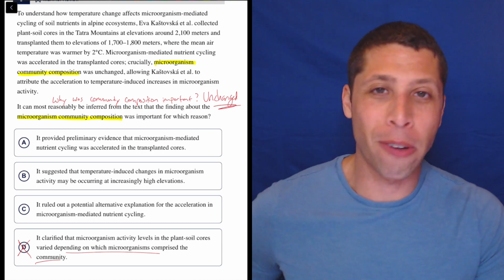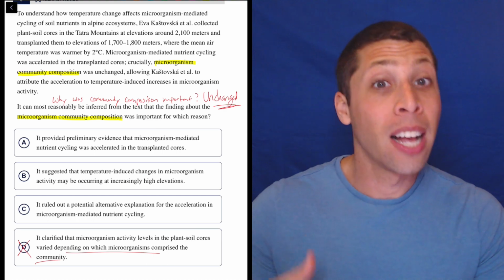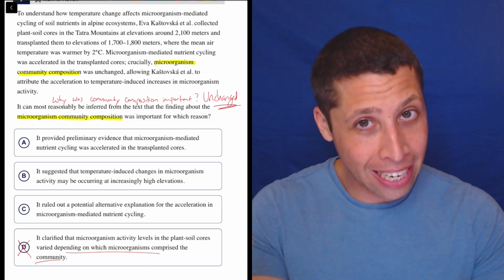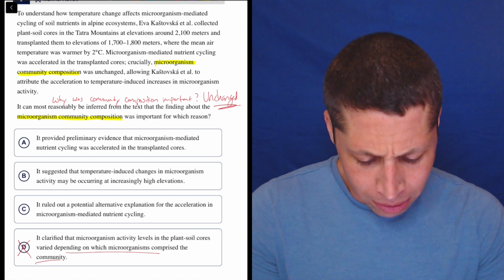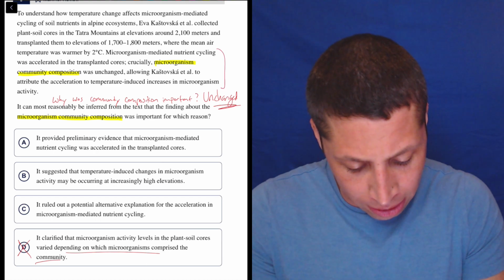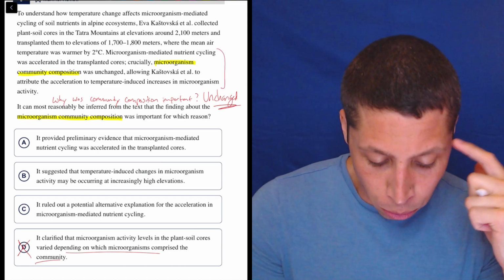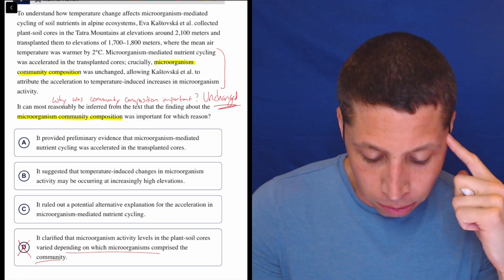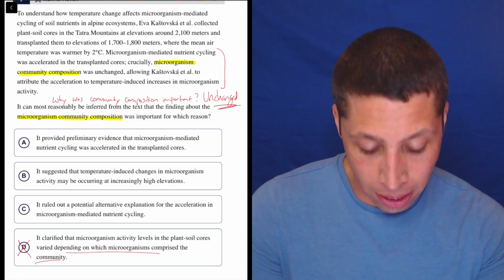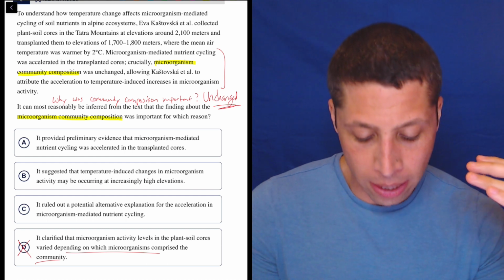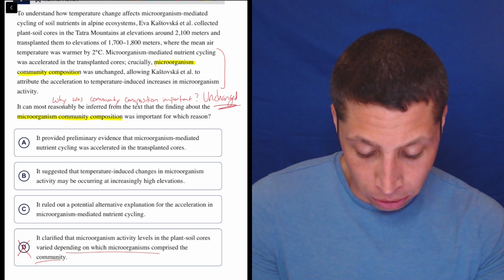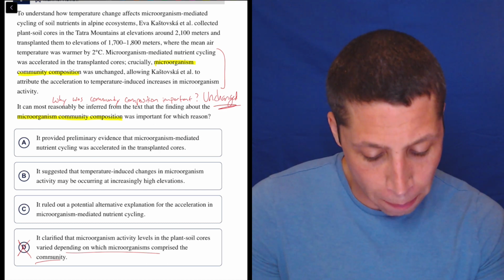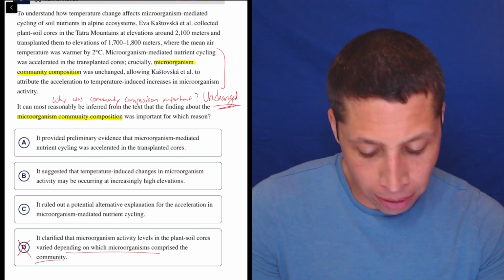So here's how dumb summaries work, right? We have a dumb summary. Let's smarten it up a little bit. Let's get a little deeper because now we're being forced to, because it's a harder question. So let's go back to this part. I do think this is the essential piece of the question here. Microorganism-mediated nutrient cycling was accelerated in the transplanted cores. So this is like a finding. Crucially, microorganism community composition was unchanged, allowing this person to attribute the acceleration to temperature-induced increases in microorganism activity.